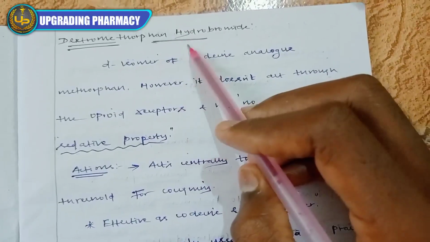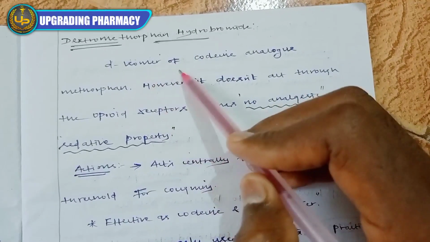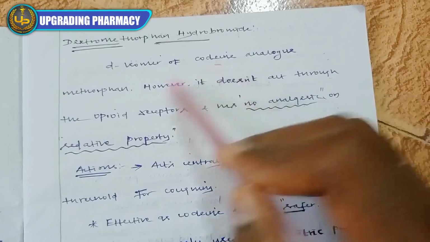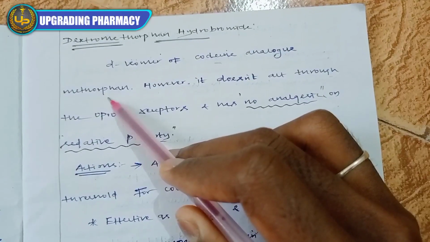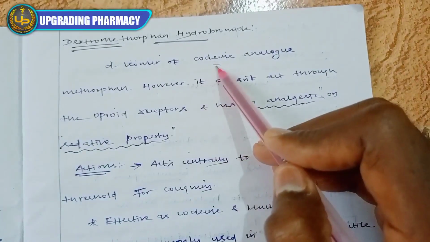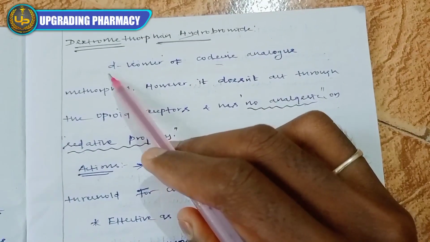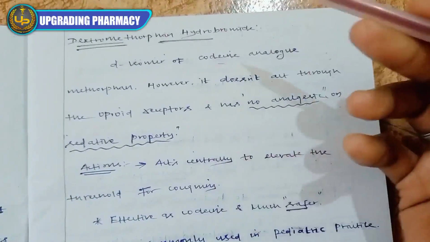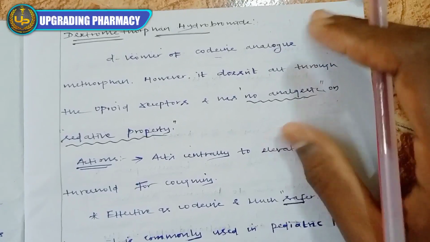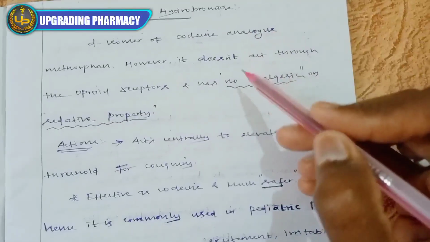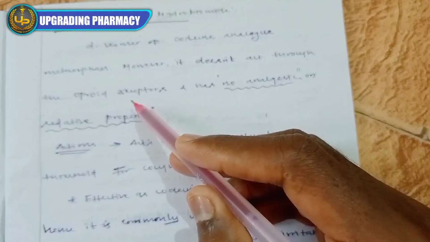Dextromethorphan hydrobromide is the D-isomer of methorphan, a codeine analog. Methorphan is a codeine analog, and its D-isomer is dextromethorphan, which is this drug. However, it does not act through the opioid receptors.